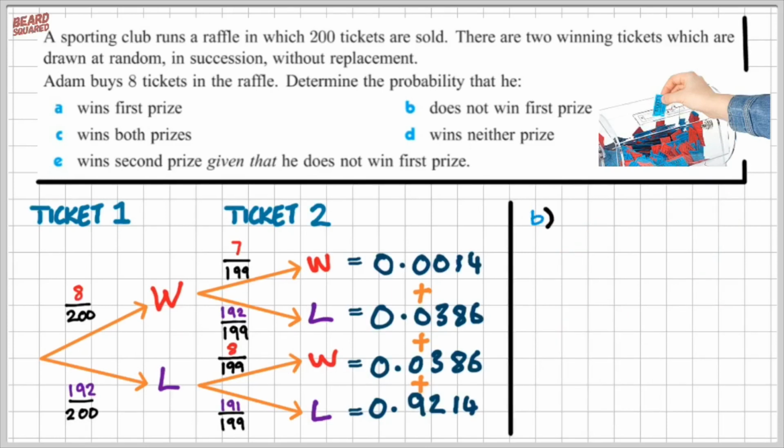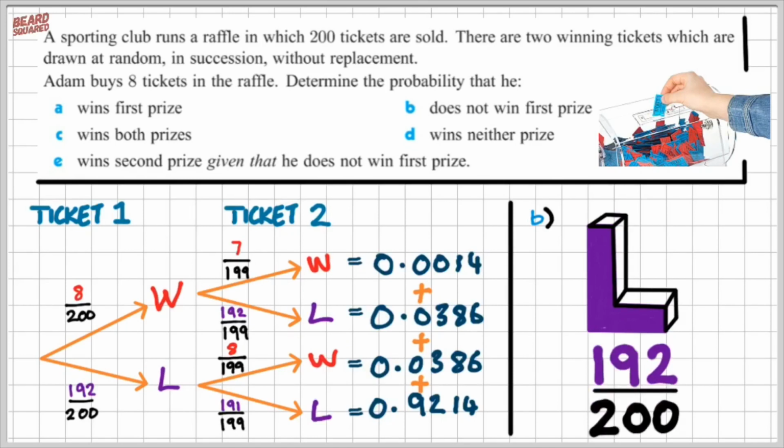So part B, we're going to find out the probability that Adam does not win the first prize, which you may have guessed is 192 out of 200. So he has a big fat L because he loses the first prize, which is 192 out of 200. Now we can simplify this fraction by dividing the whole lot by 8, which will give us 24 over 25.